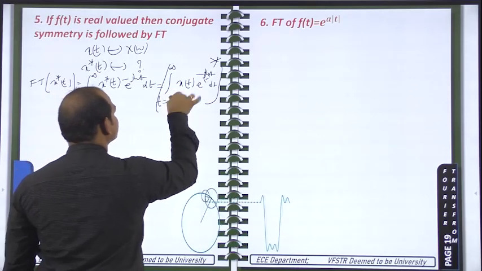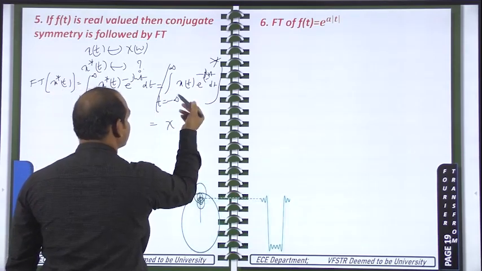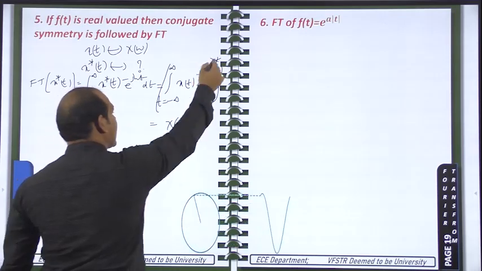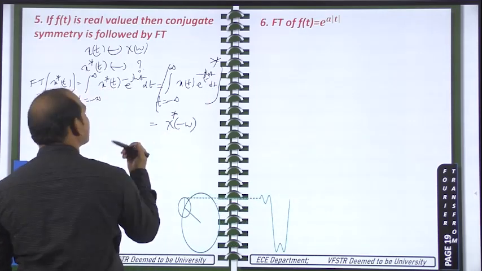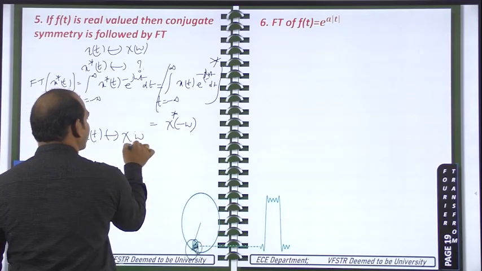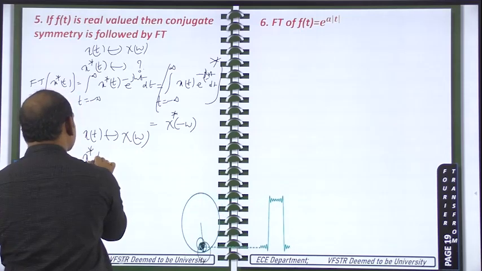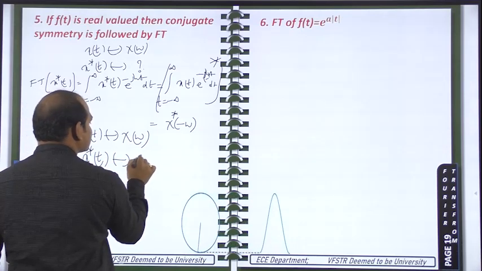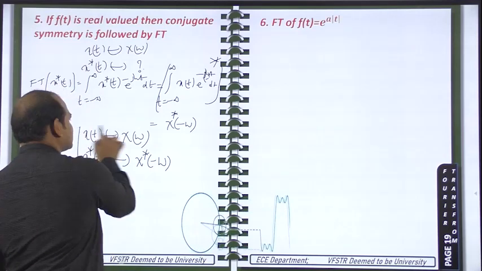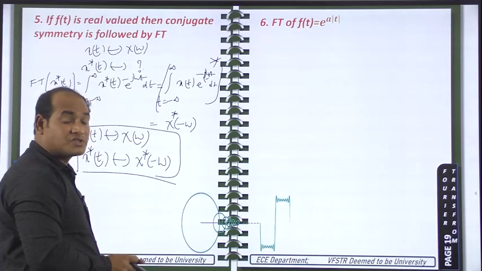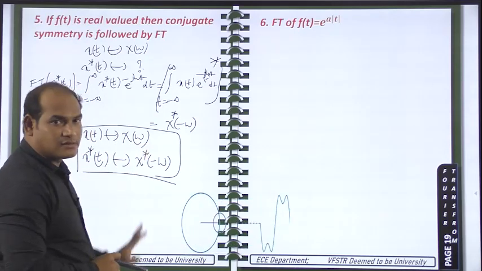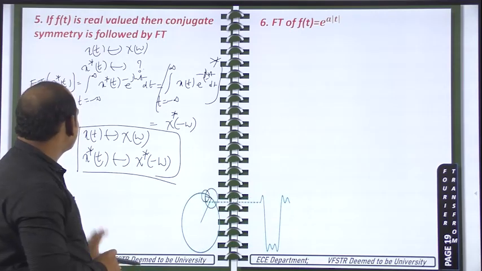Inside this one, what is there? That can be written as x of minus omega, because in place of omega, minus omega is there, and this conjugate I am applying here. That means what we got now? x of t has the Fourier transform capital X of omega, and x star of t has the Fourier transform x star of minus omega, the conjugate of x of minus omega. This is the same thing we got in the Fourier series: Cn, and C minus n star, like that we got.